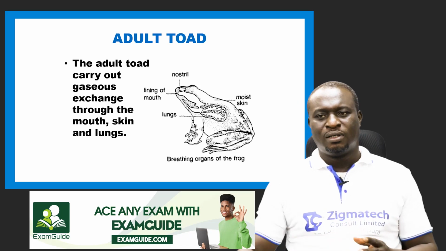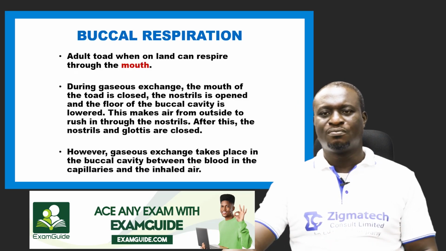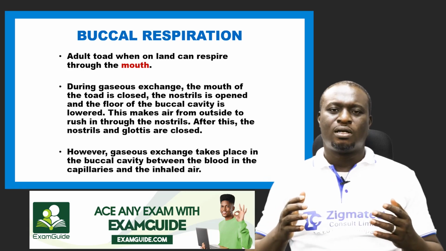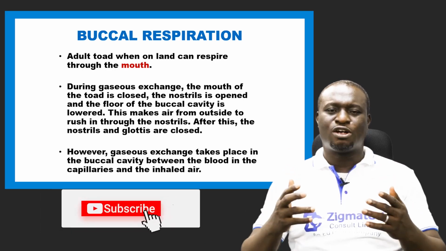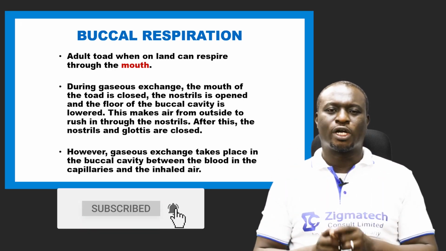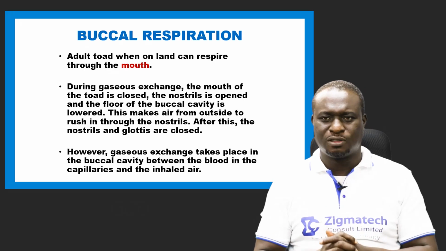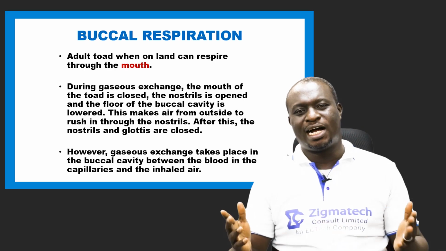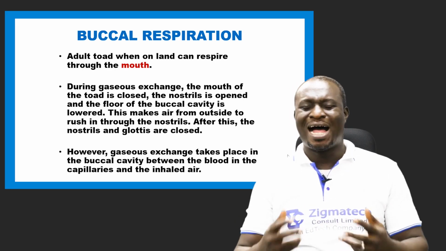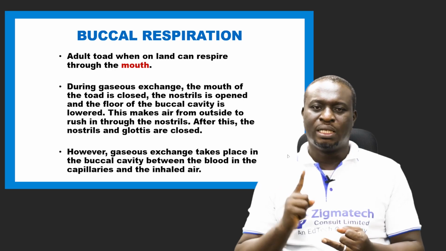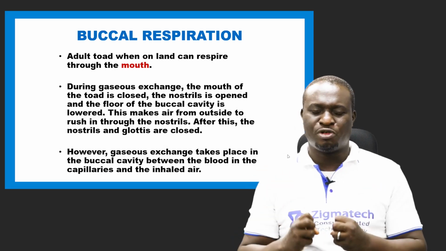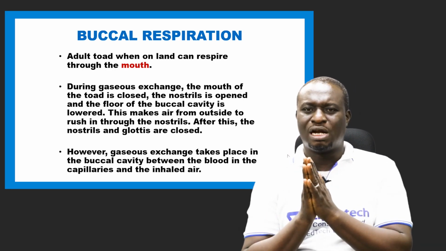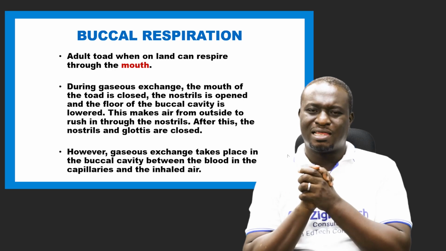The mouth. If you look at the structure we have there, that is the adult toad. Gaseous exchange in an adult toad through the mouth is what we call buccal respiration. Like I said, the adult toad has the skin, the mouth, and the lungs as its respiratory organs. And we're going to be looking at this respiratory organ, which is the mouth.